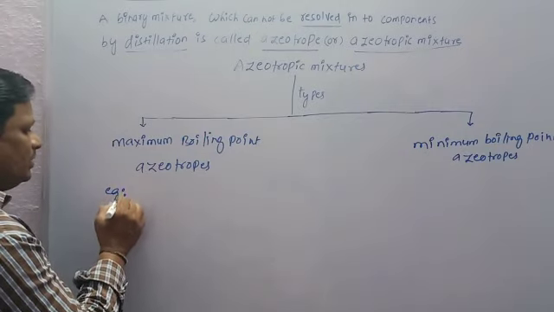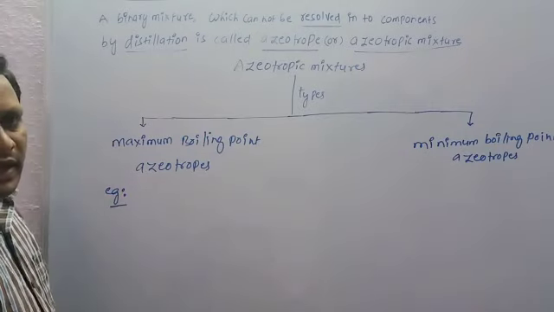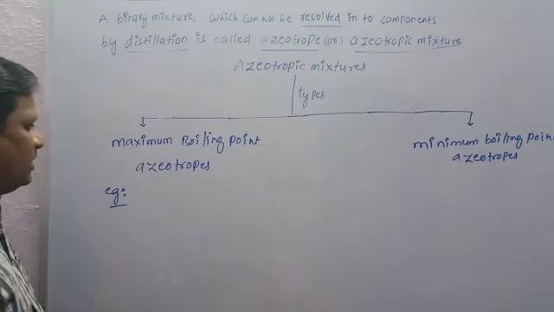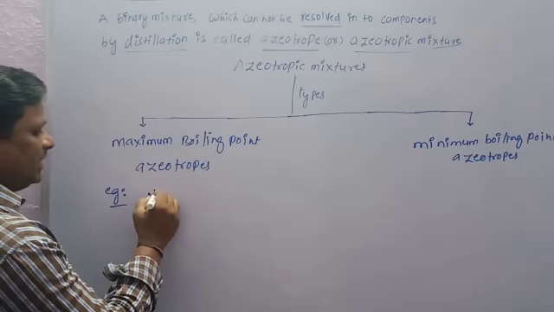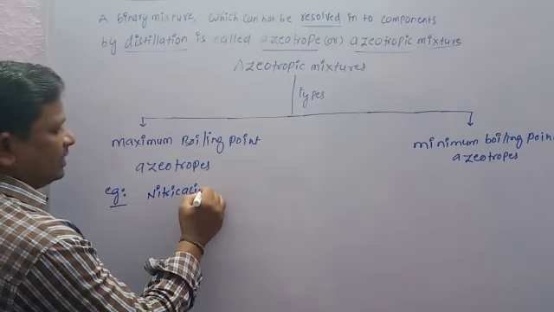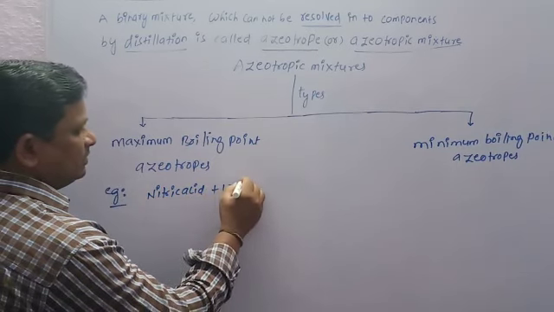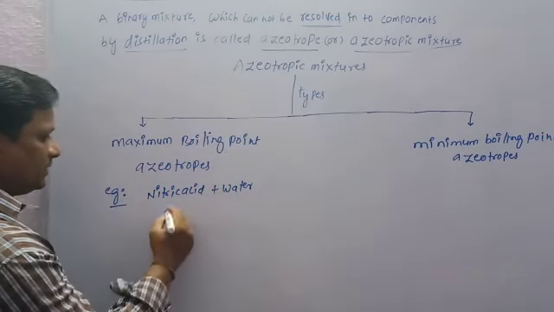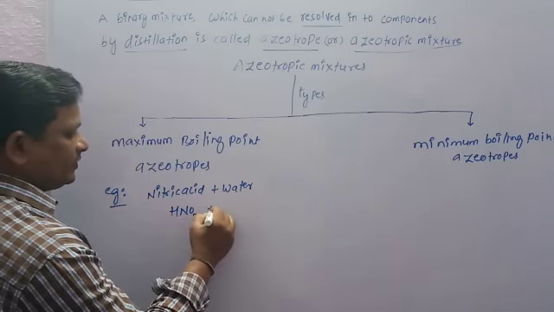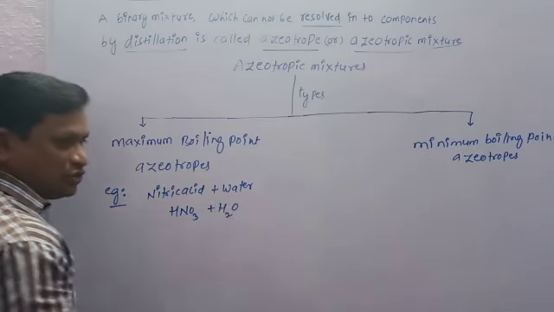For example, let us consider a binary mixture, the mixture of nitric acid and water. Nitric acid is HNO3 plus water is H2O.